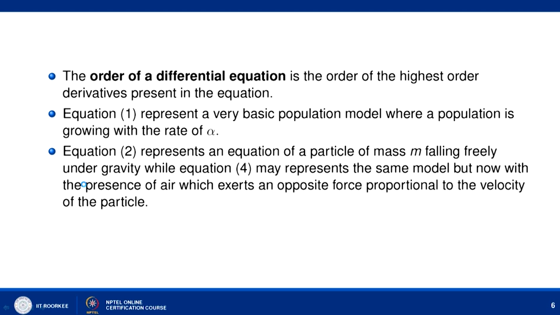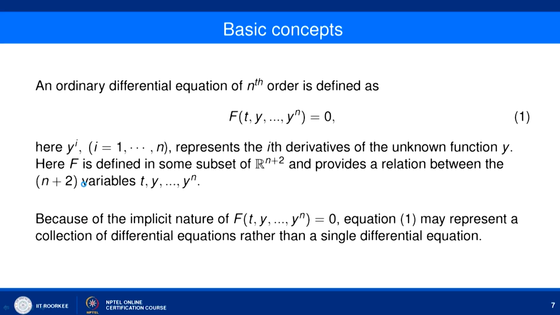So, first we tried to know what the order of a differential equation is, then we look at the basic concept of an ordinary differential equation. As we have already discussed, an ordinary differential equation of nth order is defined as a relation, an equation between t, the independent variable, y, the dependent variable, and its one or more higher order derivatives.